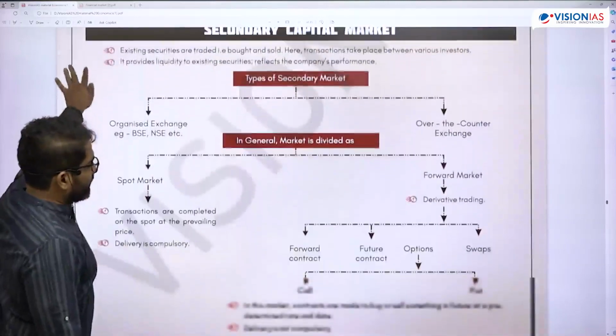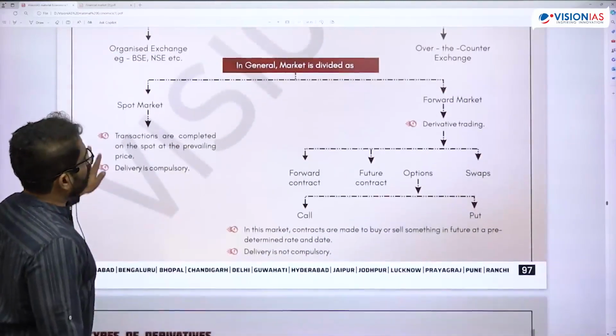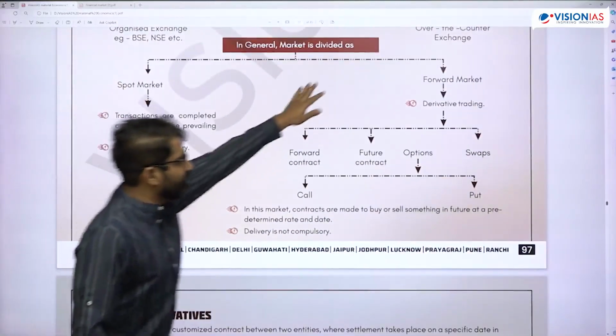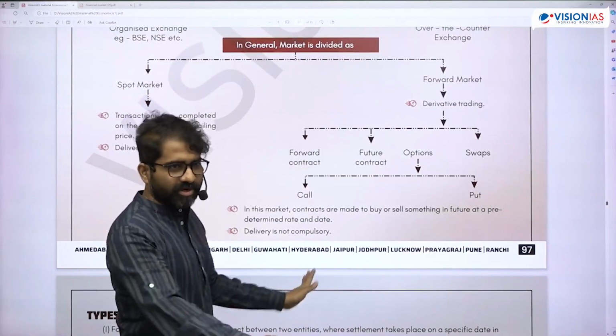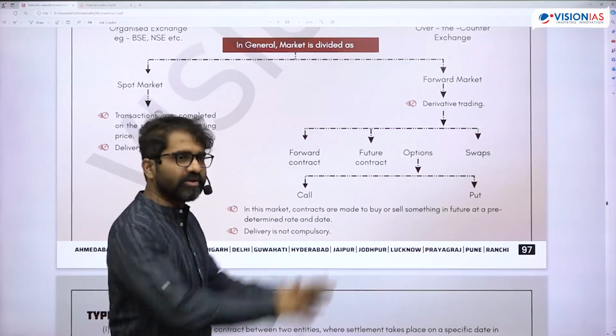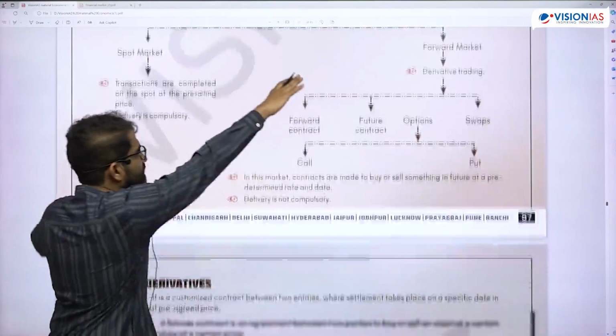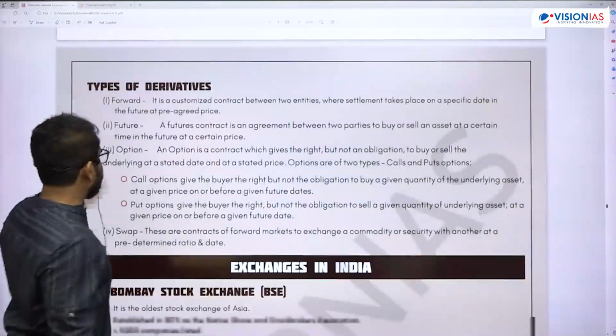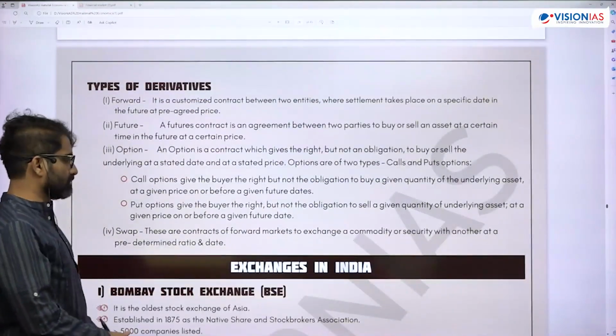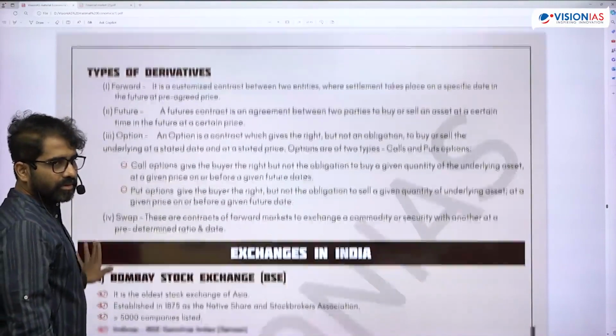So existing securities can be, one is the spot market, then you have the forward market. We have already talked about it. Derivative market is always in the future. Who regulates the derivative market? SEBI. SEBI. Okay.